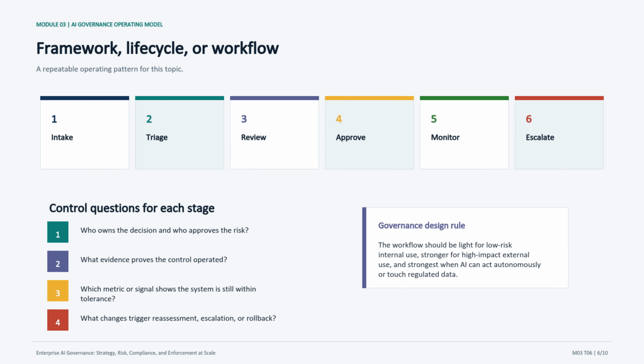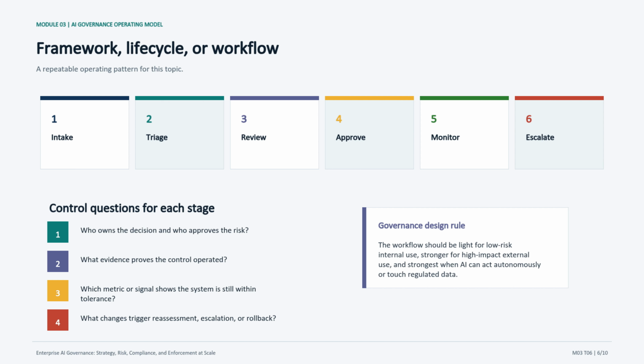I would walk left to right through the life cycle: intake, triage, review, approve, monitor, and escalate. The exact labels may change by company, but the governance logic should stay consistent. At each stage, I want the class to ask four questions: who owns the decision? What evidence proves the control operated? What signal shows the system is still within tolerance? And what change would trigger reassessment?